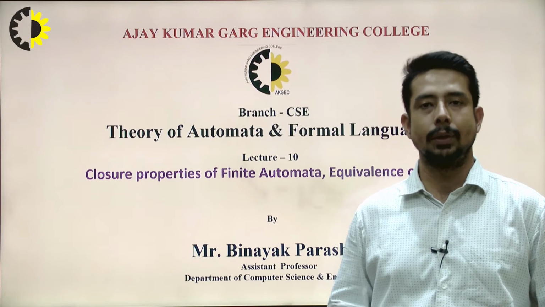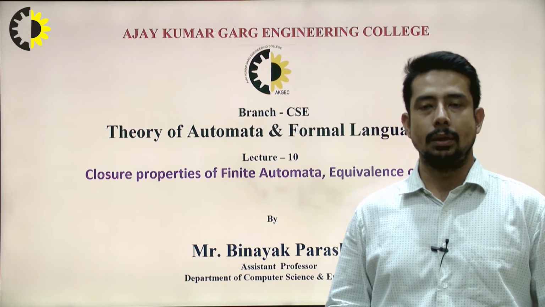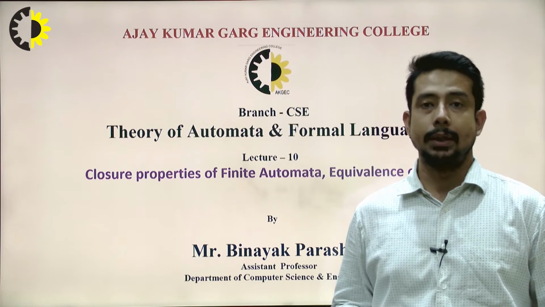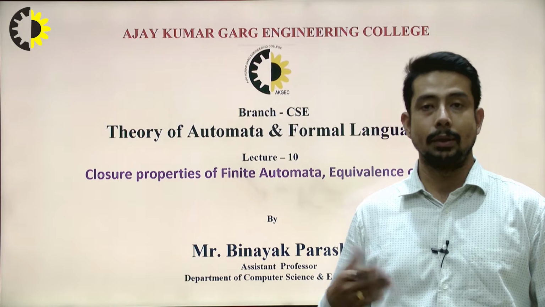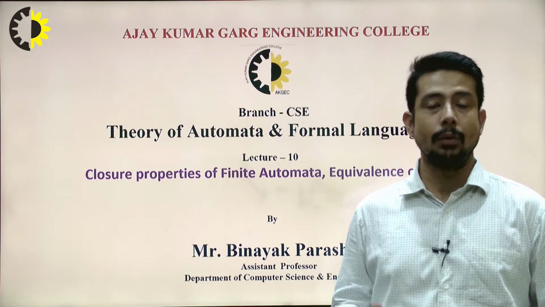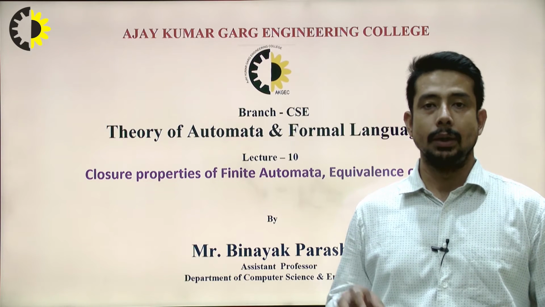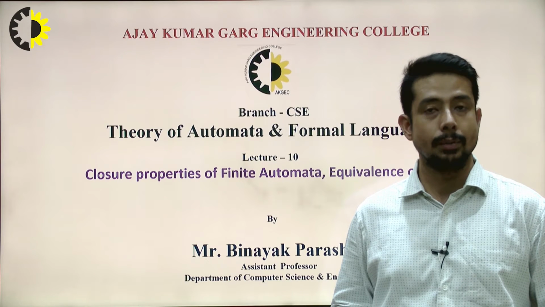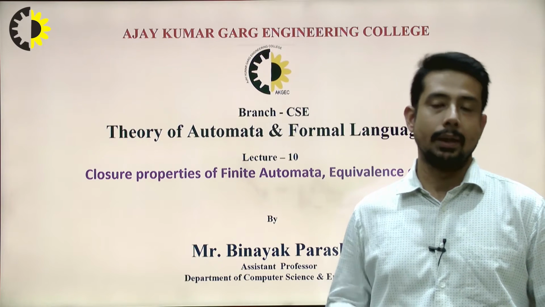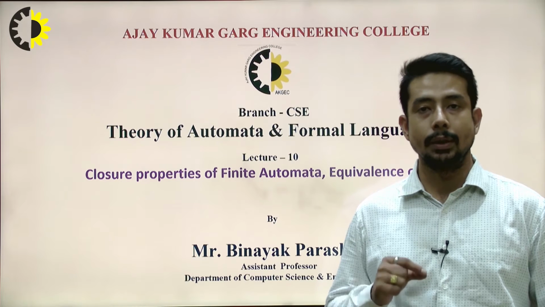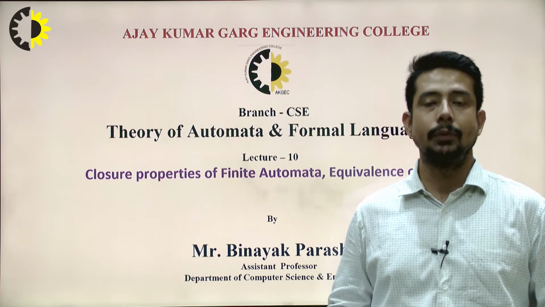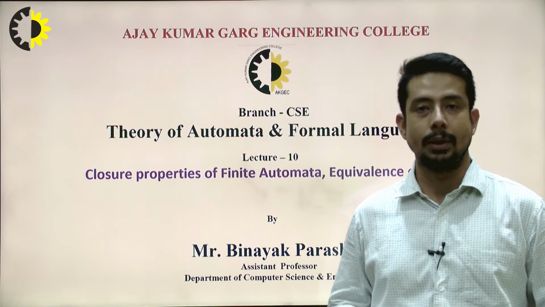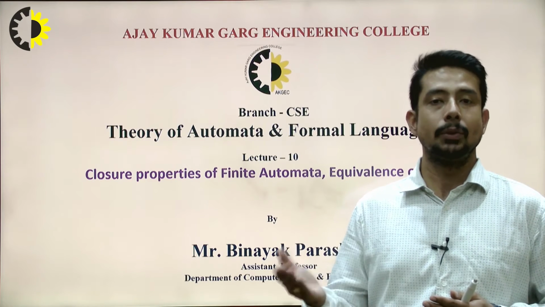We have started this lecture series with the subject Theory of Automata and Formal Languages, where we have discussed the basics of finite automata and their types: finite automata without output and finite automata with output. Without output, they comprise DFA, that is deterministic finite automata, NFA, that is non-deterministic finite automata, then epsilon NFA, that is non-deterministic finite automata with empty transitions. Thereafter, we have seen finite automata with output, that is Moore and Mealy machines, and we have also seen the equivalence between all these machines.